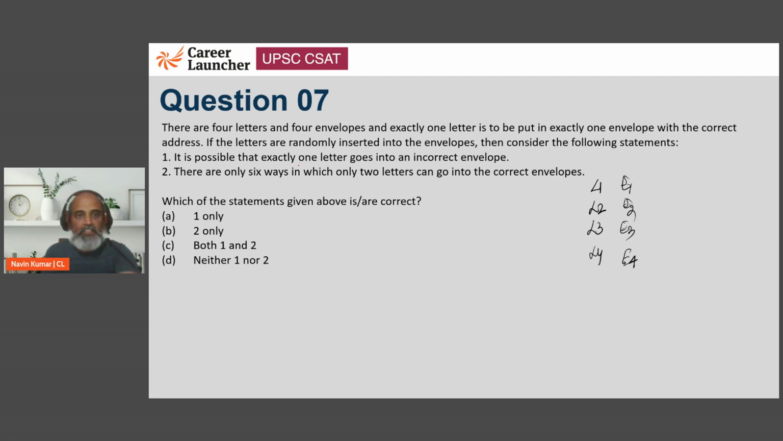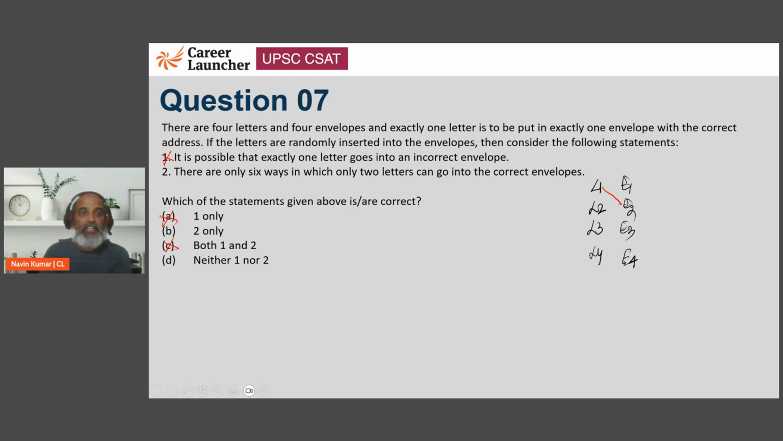The first one says कि एक ही letter incorrect envelope में जाए. So अगर let's say पहला letter envelope 2 में गया तो envelope 2 का letter कहीं तो गलती करेगा. As in, I cannot make 3 correct matches and 1 mismatch. ये गलत हो जाएगा. This is not going to be possible. So this is definitely not correct, right?